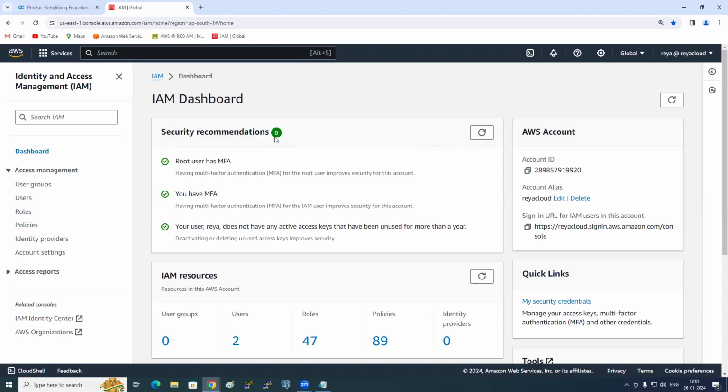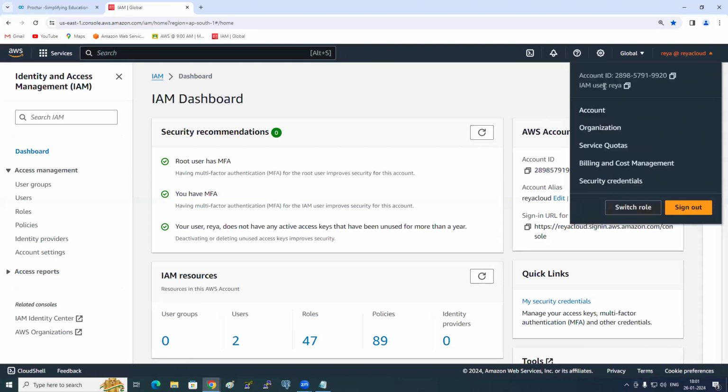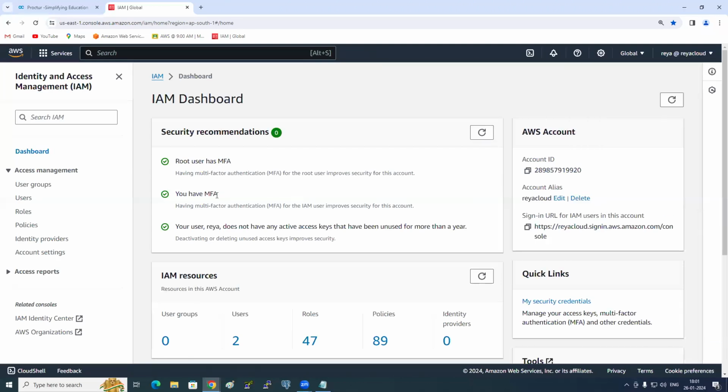So is my account safe or not? For that reason, it shows 0. Everything is good, meaning I have set up MFA for my root user. Is it important to set up MFA for our root user or not? Yes. And for the IAM user, you have MFA. Here, who? IAM user. I also have an MFA.